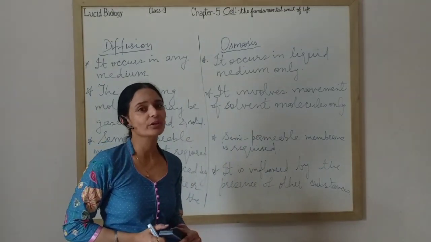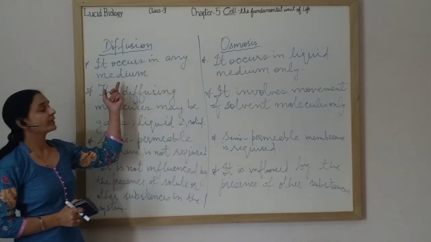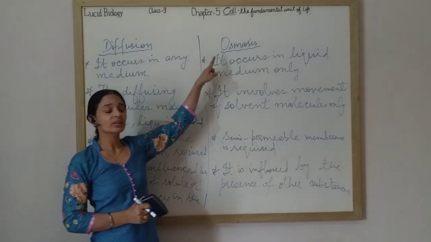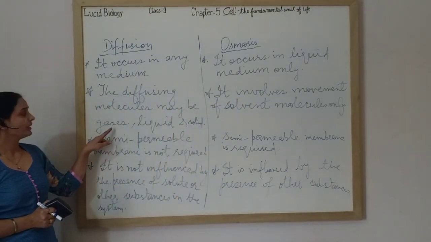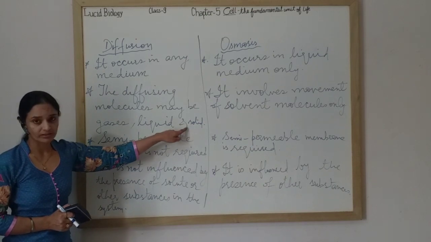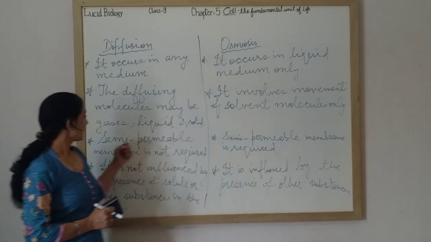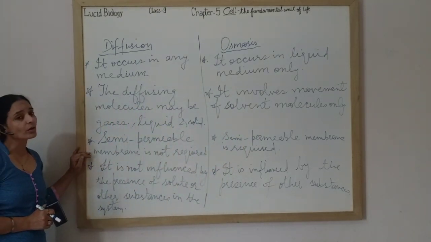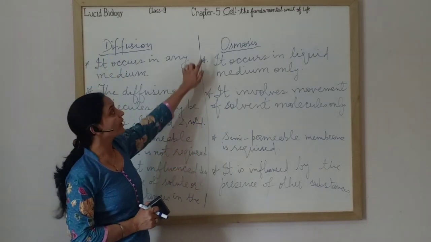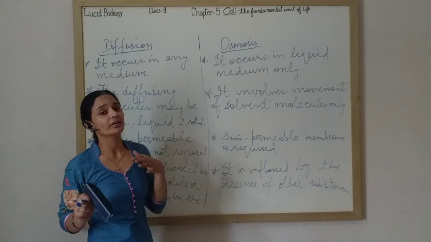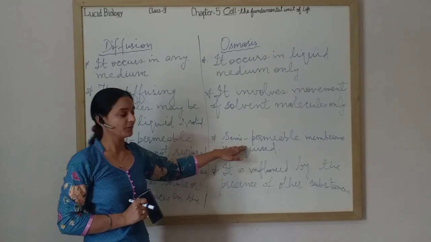Okay, dear students, now we are going to study the difference between diffusion and osmosis. Diffusion takes place in any medium, but osmosis only takes place in a liquid medium. The diffusing molecules may be gases, liquids or solids, but osmosis involves movement of solvent only. Next, a semi-permeable membrane is not required in diffusion, but it is required in osmosis because substances move from a region of high concentration to low concentration by crossing the semi-permeable membrane.